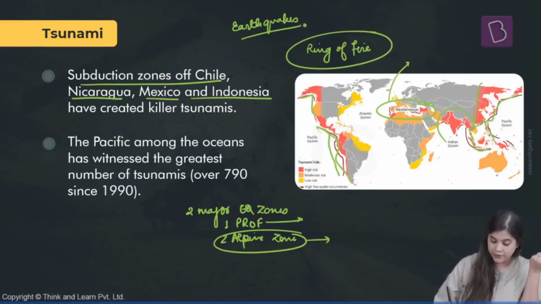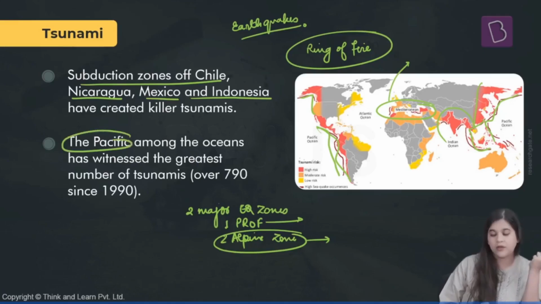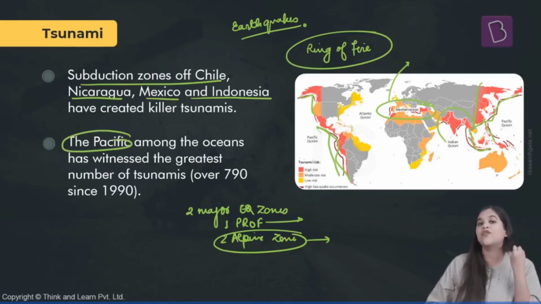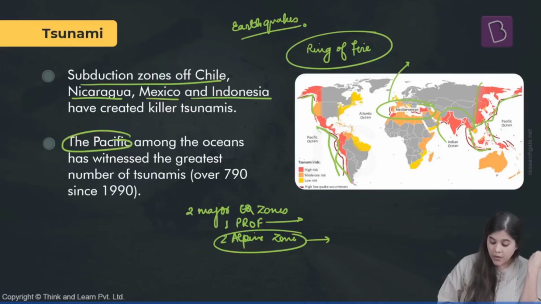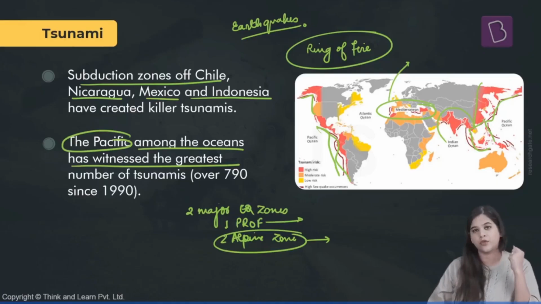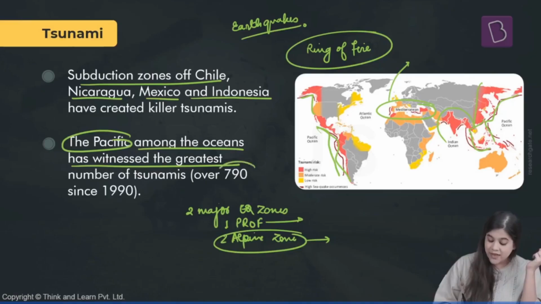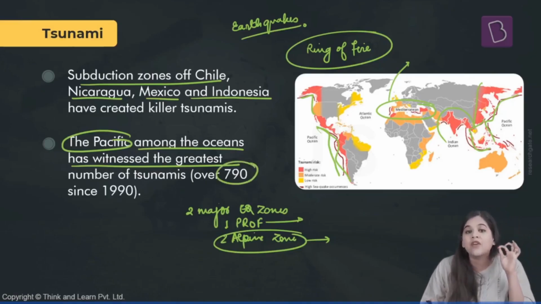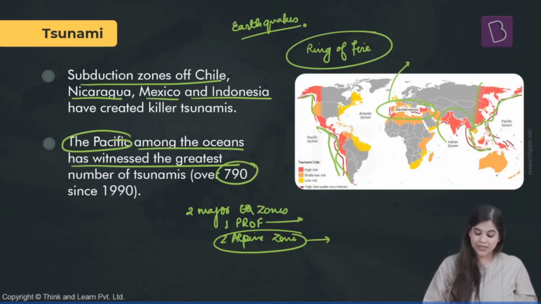Also the Pacific, that is the Pacific Ring of Fire region, amongst all the oceans has experienced the greatest number of tsunamis. Since the year 1990, 790 tsunamis have occurred in the Pacific Ocean alone, that is in the past 3 decades.